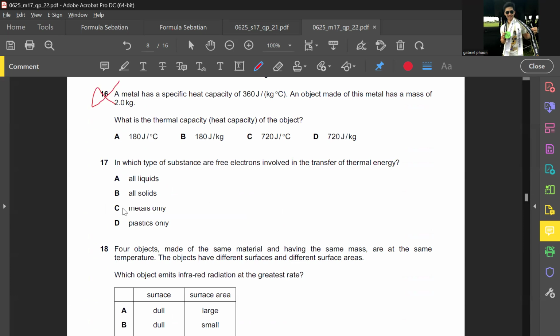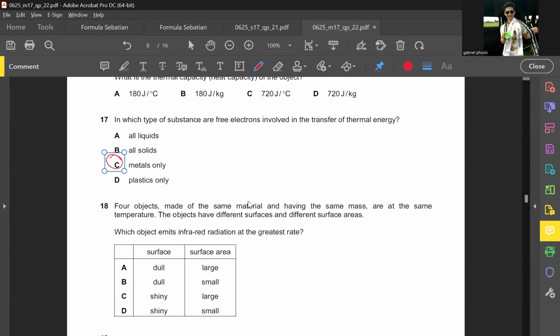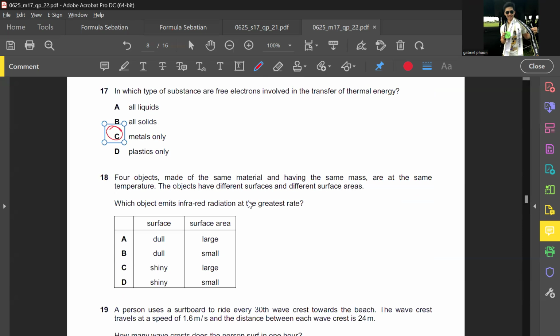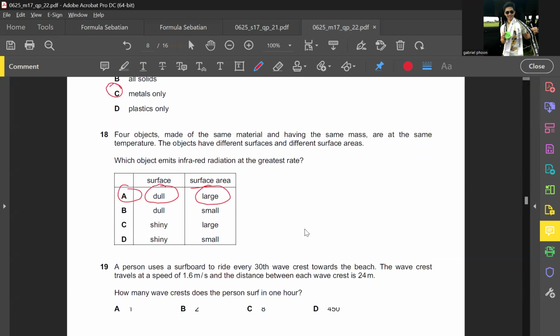C, metals only. Next one, the answer is A. Black is the best emitter of heat, and obviously you want a larger surface area to emit as much heat as possible, and thus the answer is A.